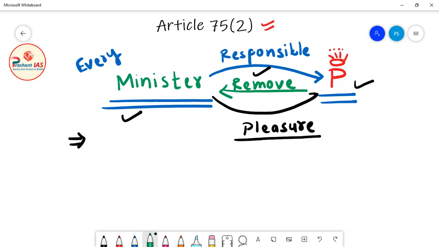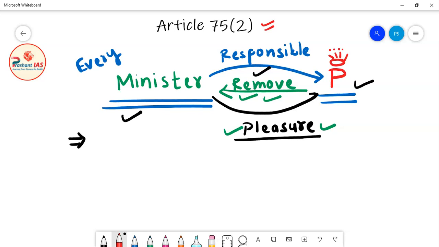Okay, so every minister is individually responsible to the President of India. It means that every minister holds his post during the pleasure of the President. It means that the President has the power to remove any minister. Okay, the President can remove any minister individually.